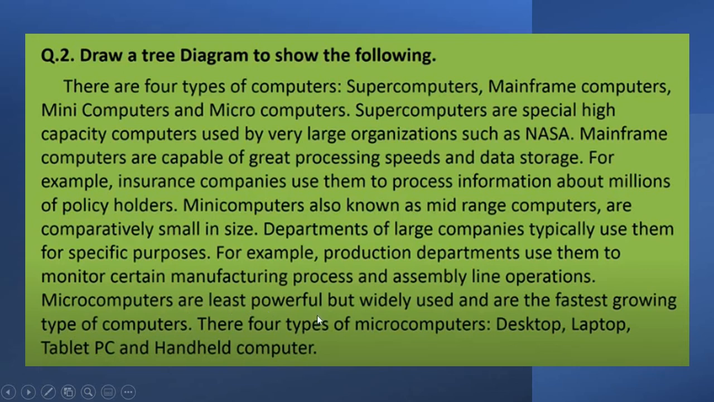Microcomputers are least powerful but widely used and are the fastest growing types of computers. There are 4 types of microcomputers: desktop, laptop, tablet PC, and handheld computer. Now students, after reading this paragraph, we have to convert it into a tree diagram. Now let us see the answer to this, which is already mentioned on the next slide.